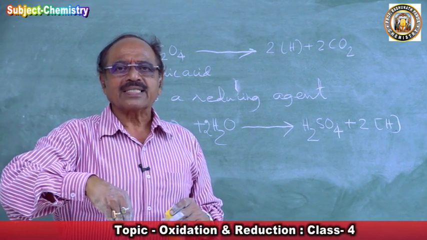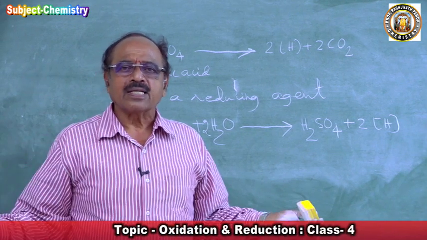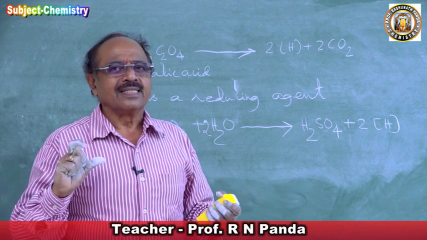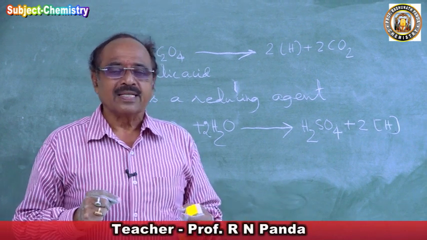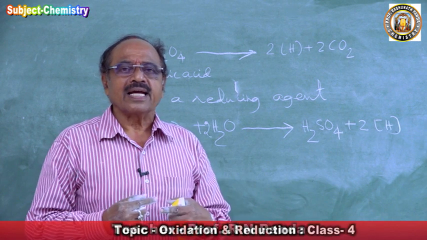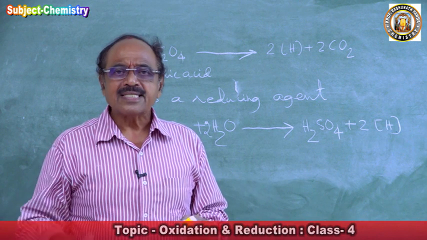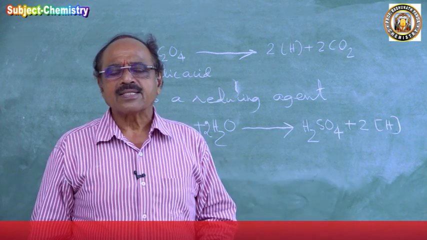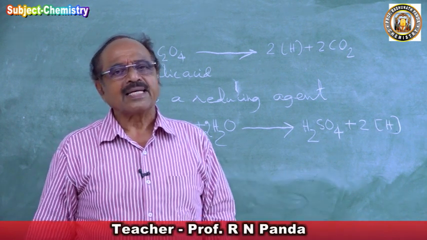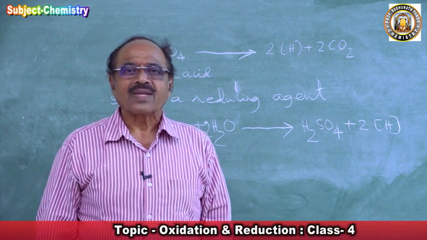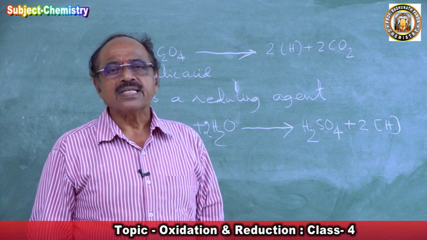As I passed sulfur dioxide through potassium permanganate, the color of the potassium permanganate decolorized. I have shown you the reaction. So how did the reaction take place? Sulfur dioxide dissolved in water and produced nascent hydrogen. That nascent hydrogen reacted with the nascent oxygen of potassium permanganate and got neutralized, and the reaction took place. Sulfur dioxide is a very good reducing agent.